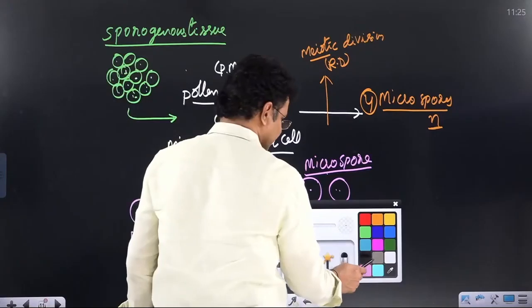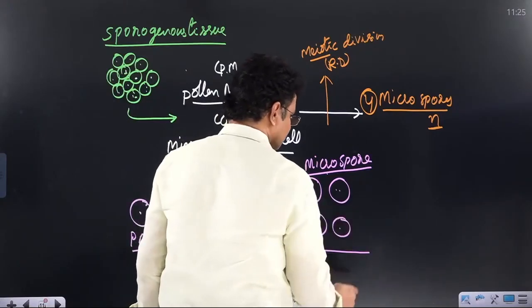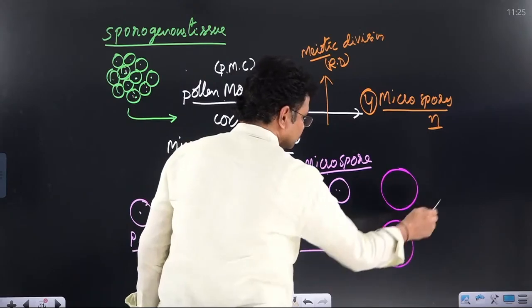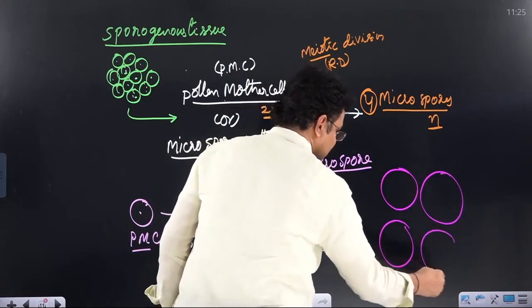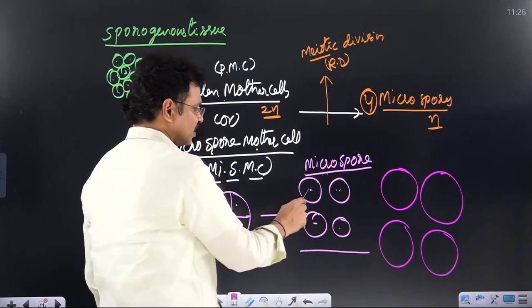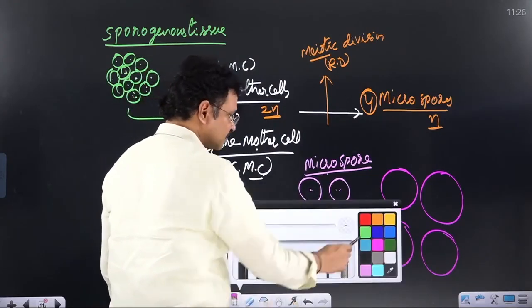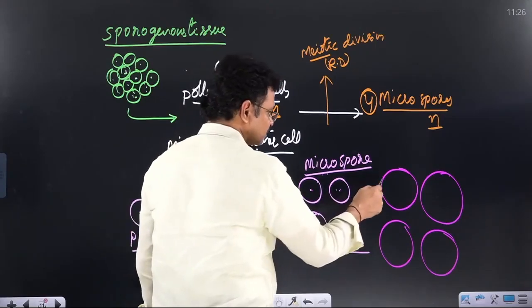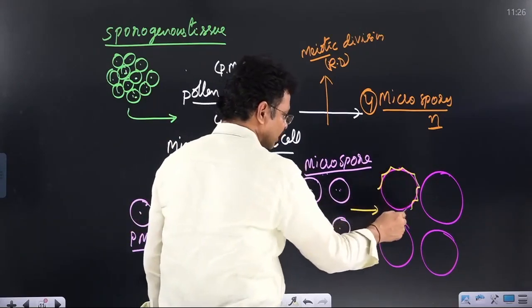How can you differentiate pollen grains from microspores? First, recently formed daughter cells of the pollen mother cell are microspores, and they are smaller and a single wall is present around them. When matured, each and every microspore becomes a pollen grain.